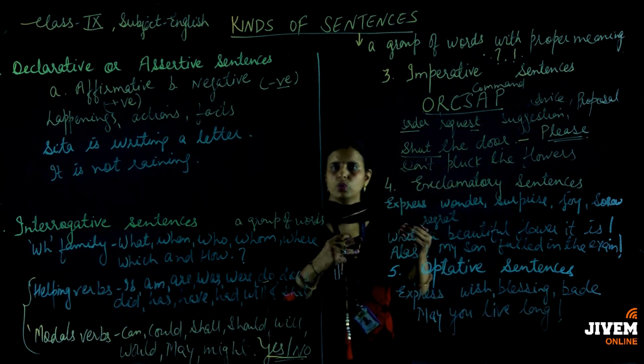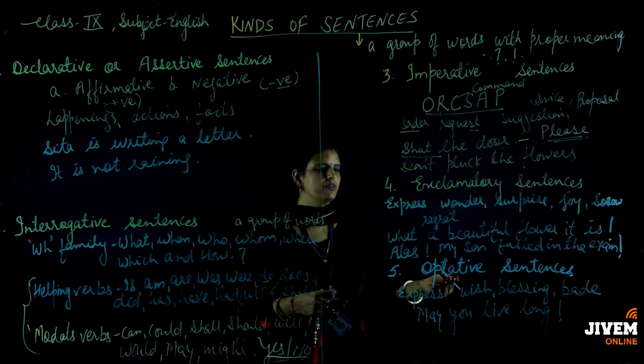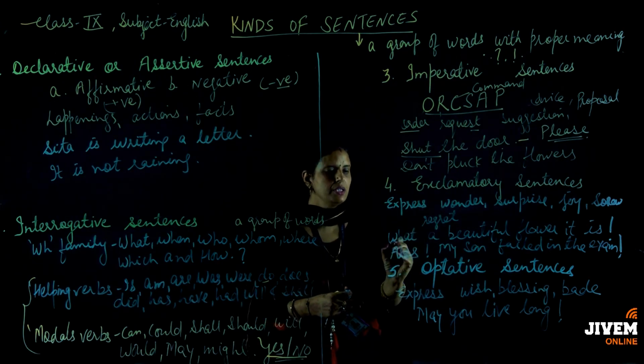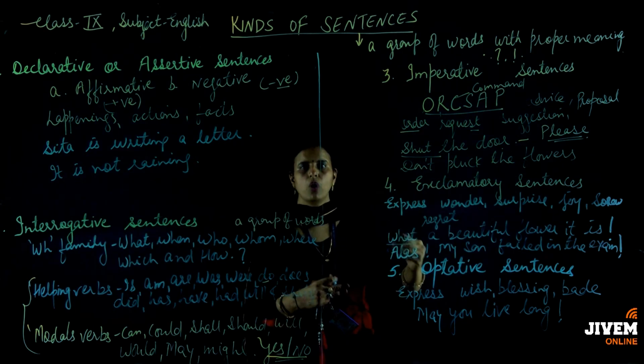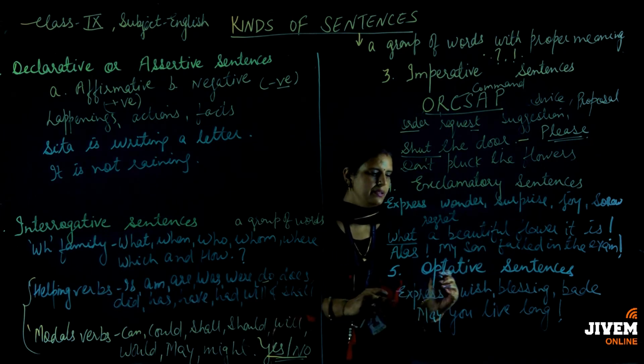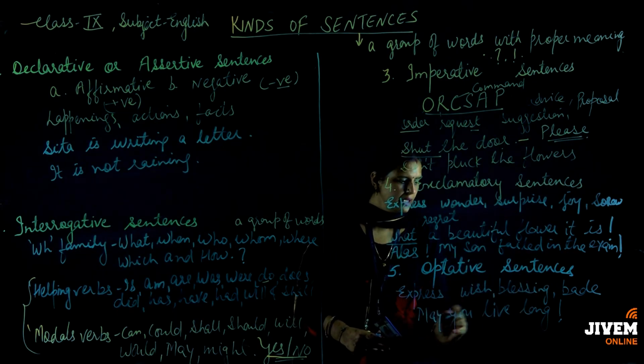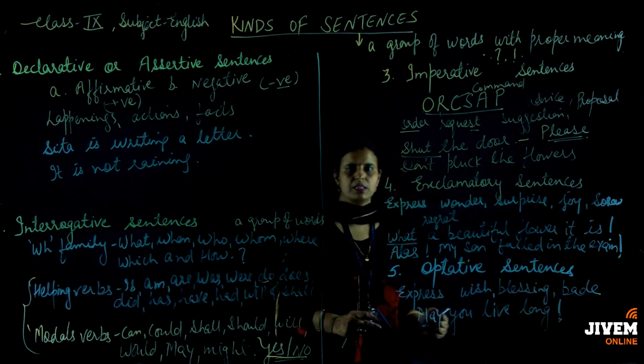Now you don't get confused what are the imperative, what are the exclamatory and what are the optative, because in the exclamatory this intonation is there. Wow, what, hooray, alas. All these intonations are there, while in the optative sentences simply your sentence is there and then it will end with the exclamatory mark.